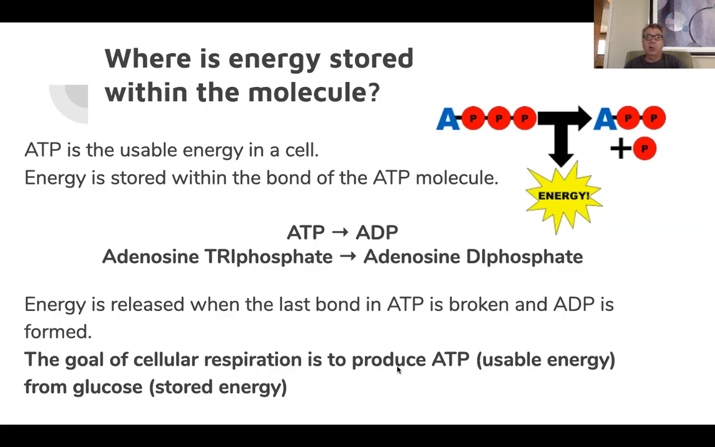The goal of cellular respiration is to produce ATP, usable energy within the cells, right? Because that's what the cells need from glucose. So we store energy as glucose, and we talked a little bit about that in our nutrient notes, that carbohydrates are relatively high energy and easily accessible. And this is why we can easily break down this glucose molecule into ATP.